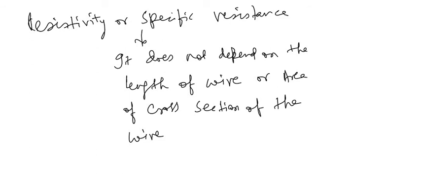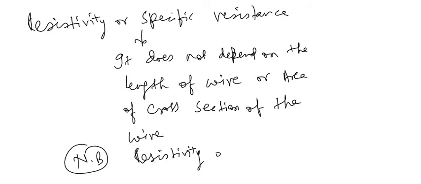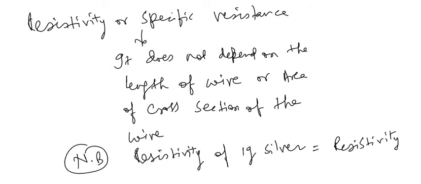It means if we say that resistivity of 1 gram, important point to be noted, resistivity of 1 gram silver will be equal to resistivity of 1 kg or 100 kg, whatever be the value of silver we are taking.